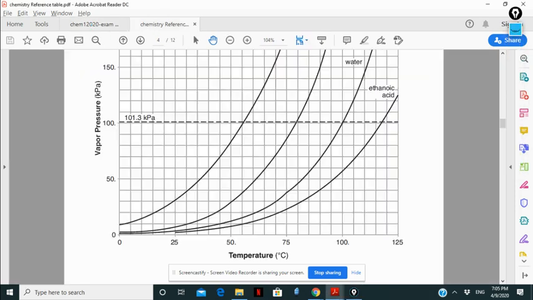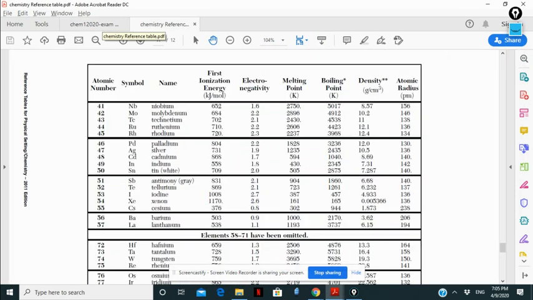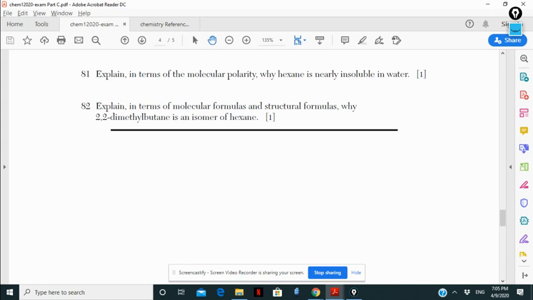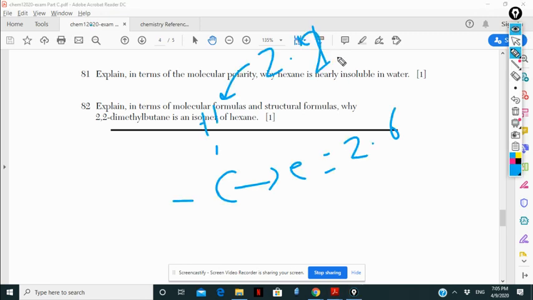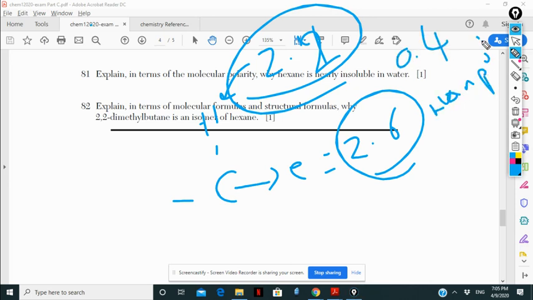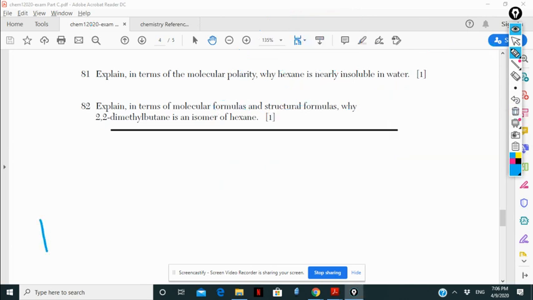Here the hydrogen electronegativity is 2.2 and the carbon is 2.6. So the difference in electronegativity is 0.4, which means it's nonpolar. A nonpolar compound cannot dissolve in water because it doesn't have any charge.